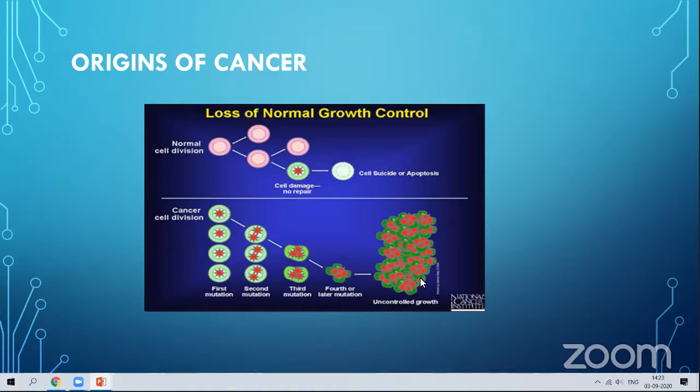So this is called the tumor. This will become a bulky one. This will look like a lump. It will become the tumor. So this tumor, which is harmful to our body, is considered to be the cancer. It won't come out of our body. Whereas in normal cell division, the ruptured cell will come out of our body some other way. But in this cancer cell division, it won't come out. It will be stagnating inside our body itself. So you can see the lumps in the particular area.